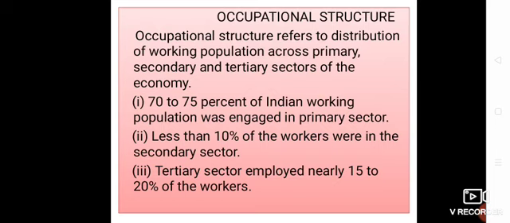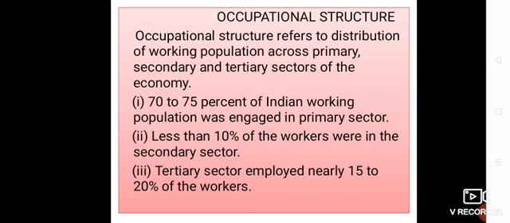Previously we had discussed the introduction of this chapter, the origin of British rule, and the basic purpose of British rule. What is the condition of the agriculture sector during the British period? What is the effect on the industrial sector, the adverse or positive effect, during the British period? And foreign trade, that is, the monopoly controlled by the British rule in foreign trade. And last is the demographic condition. It means, during the British colonial period, what was the demographic condition of India?